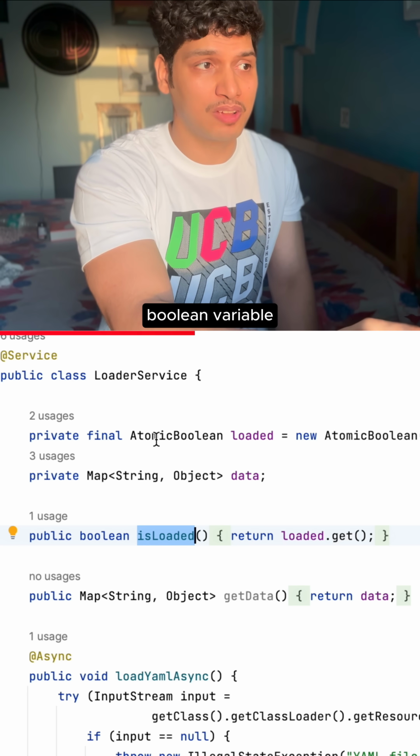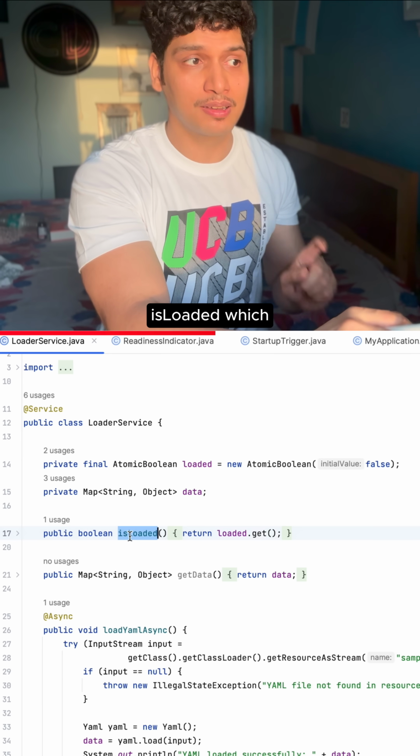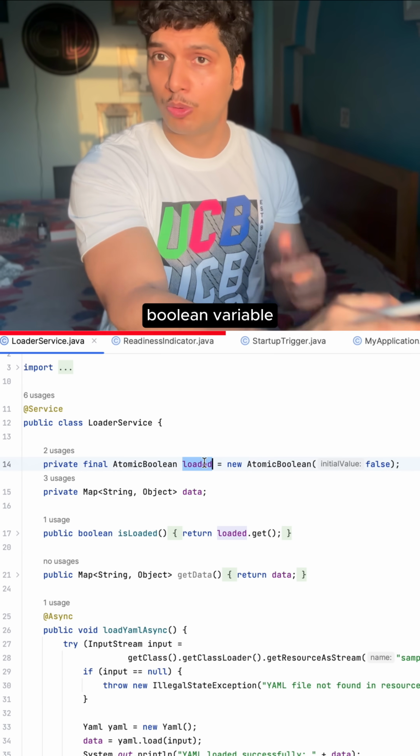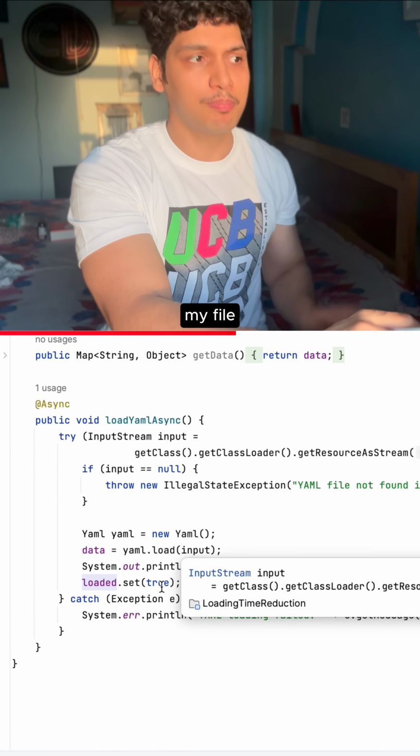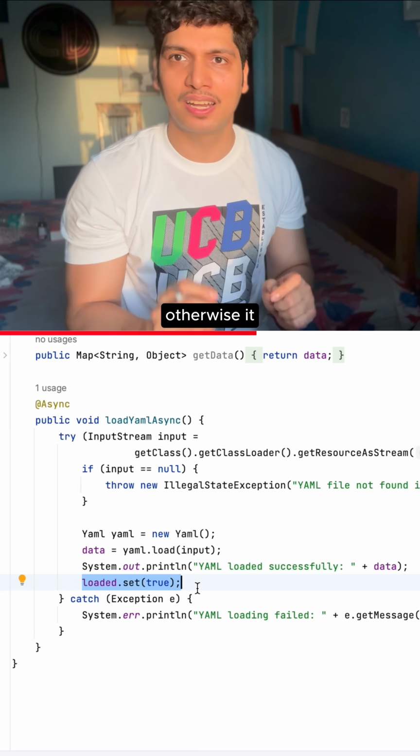I created an atomic boolean variable in my loader service, and inside this service, I created a method isLoaded, which tells me the state of this boolean variable. While loading my file in an asynchronous manner, I set this property to true once done. Otherwise, it will stay in false state.